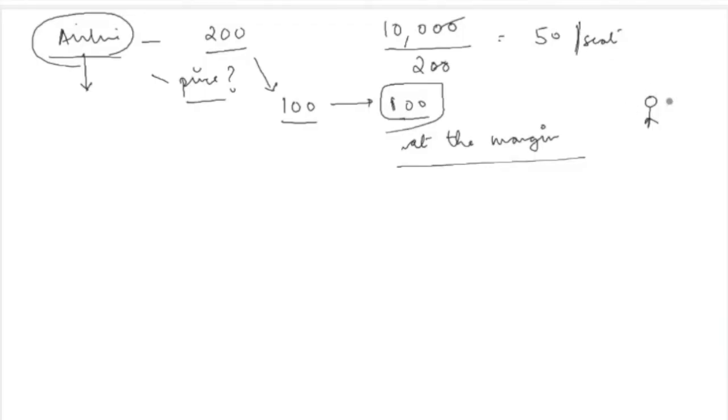But suppose there is a person who says that I am willing to pay 30 rupees per seat and I want to fly on this plane, then do you think the airline would sell the ticket at 30 rupees, provided that the average cost is 50, which is greater than 30?